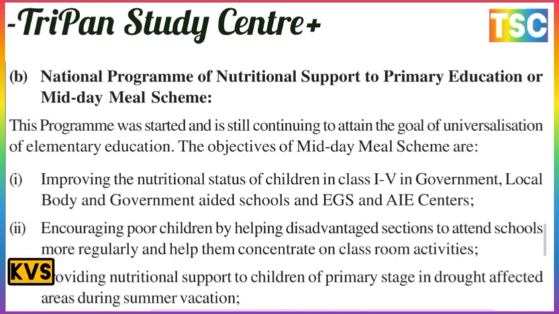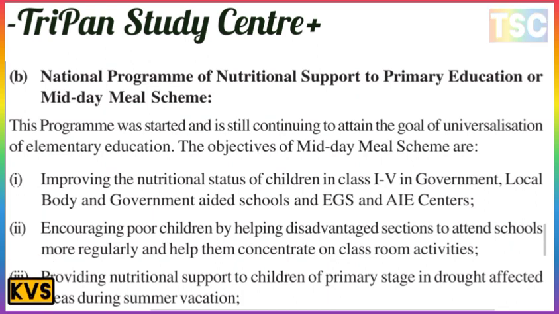The next is the national program of nutritional support to primary education, the midday meal scheme. This program was started and is still continuing to attain the goal of universalization of elementary education. The objectives of the midday meal scheme are improving the nutritional status of children in classes 1 to 5 in government, local body and government aided schools, and EGS and AIE centers.